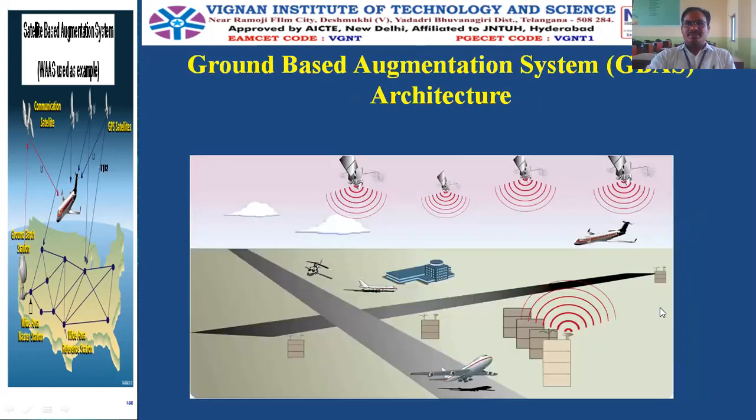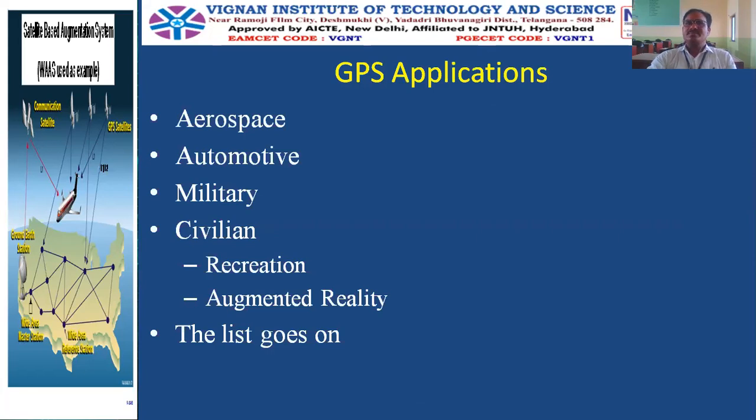Okay. So next one is the ground-based augmentation system. The ground-based augmentation system is for the local area connection, local area augmentation system. That is LAAS. So here on the earth surface itself, the master station and reference stations will be present, and any corrections will be done on the ground itself, local area ground itself.